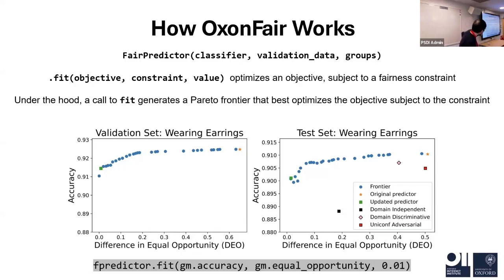You can see the last line is how you call this fairness predictor. This line means we want to improve the accuracy, but we want to control the fairness score of equal opportunity to 0.01.